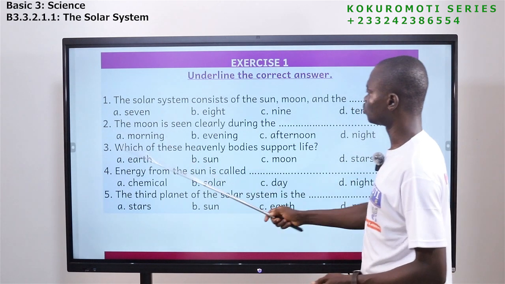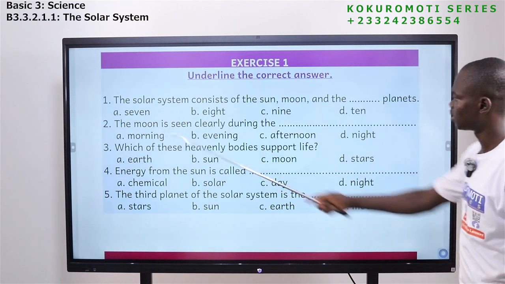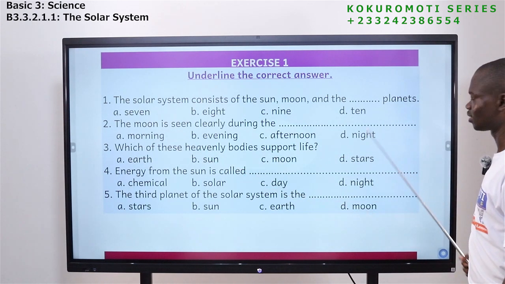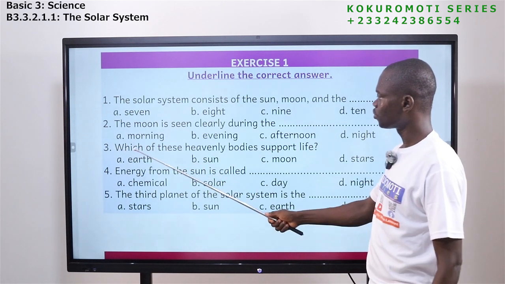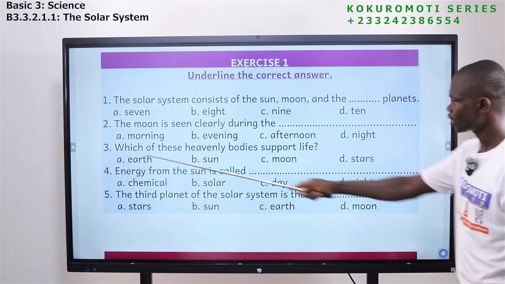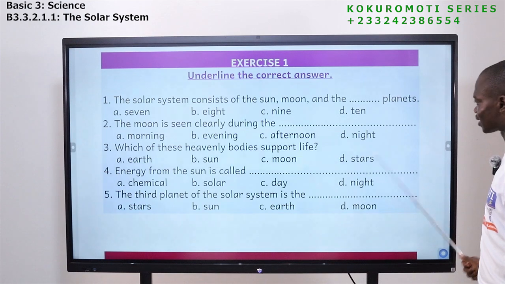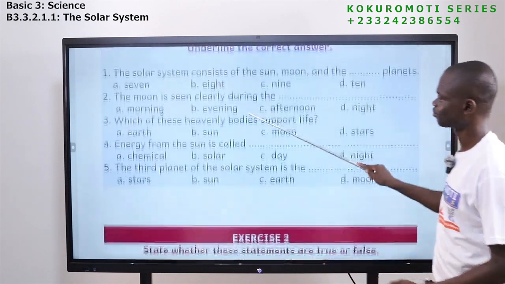Second question, or question 2. The moon is seen clearly during the dash. A, morning. B, evening. C, afternoon. D, night. The answer is what? D, night. Number 3, which of these heavenly bodies supports life? A, earth, B, sun, C, moon, D, stars. What is your answer? The answer is A, earth.